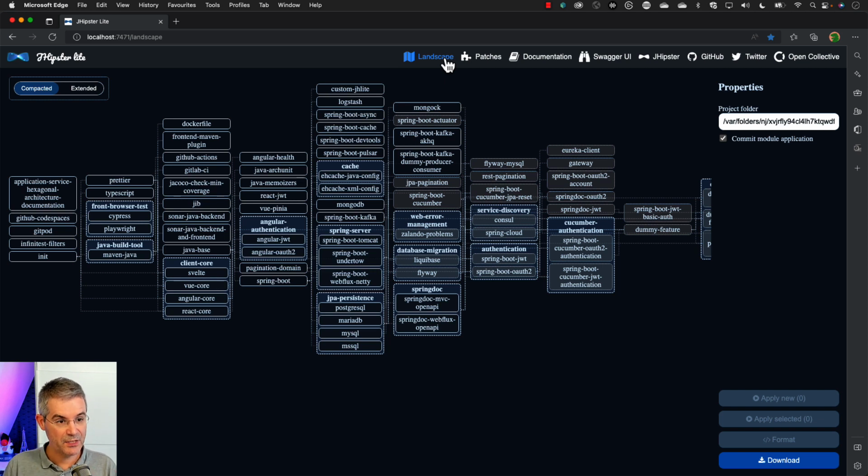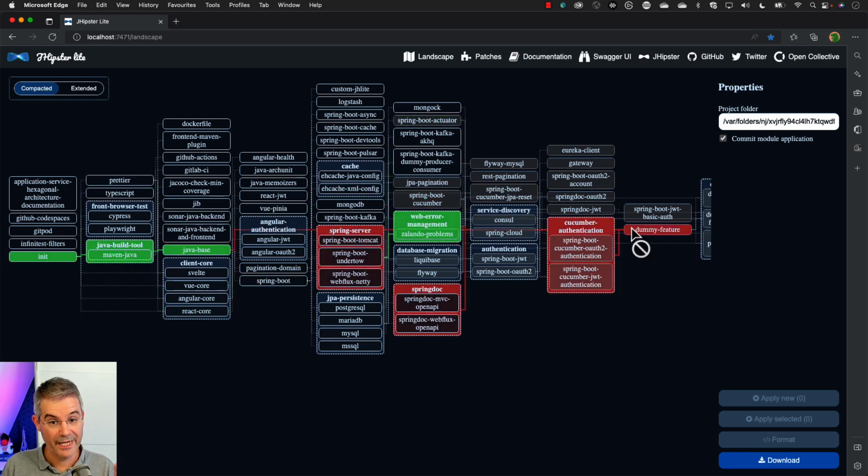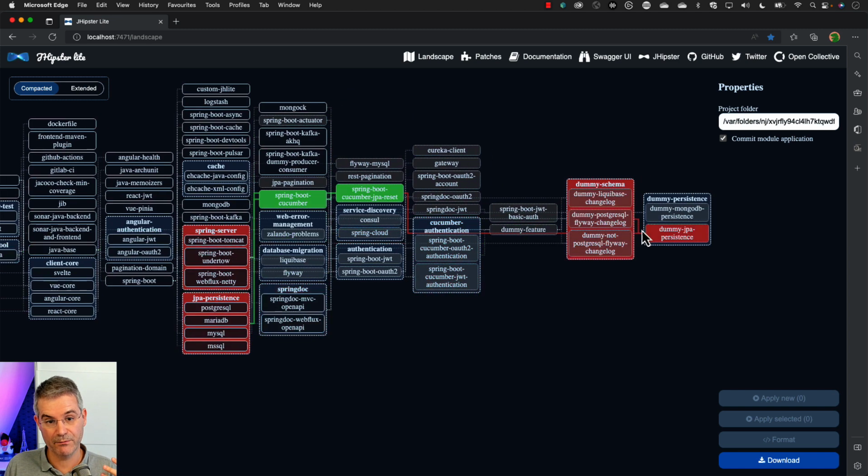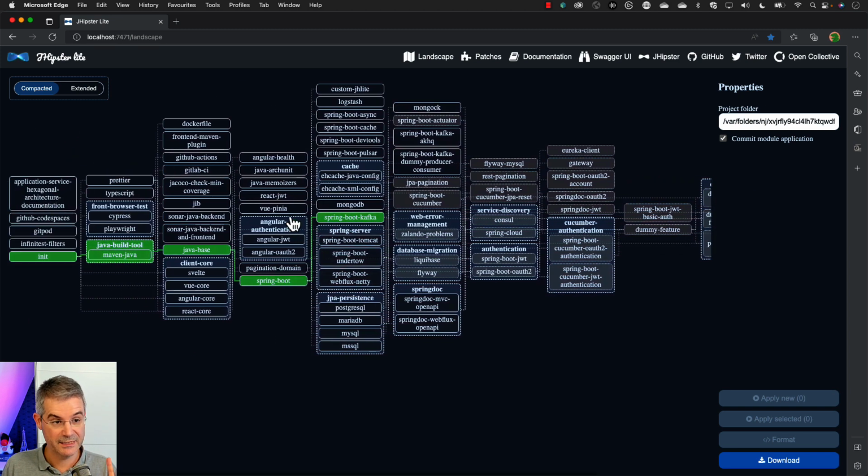So that's JHipster Lite. If we have a look at all those modules, you can see I've got some green stuff. If I go here, some red stuff. So it goes from left to right. I'm going to start my project here on the left, and I will finish my project here on the right with something much more complicated that we will build step by step.